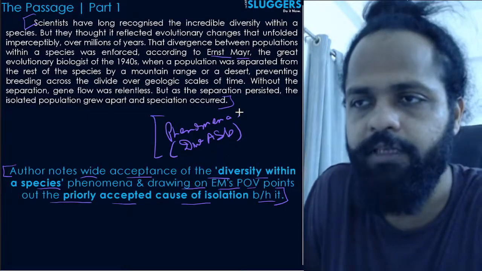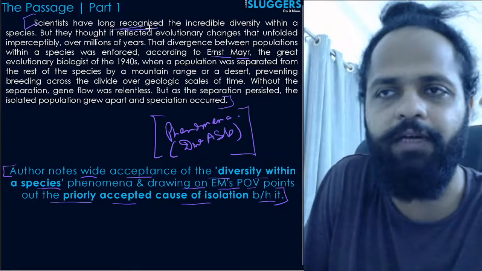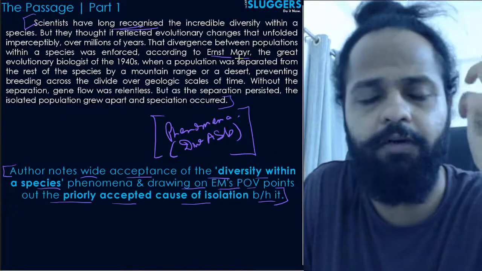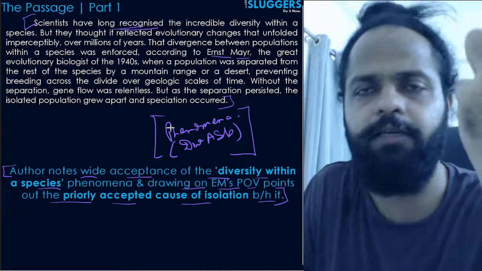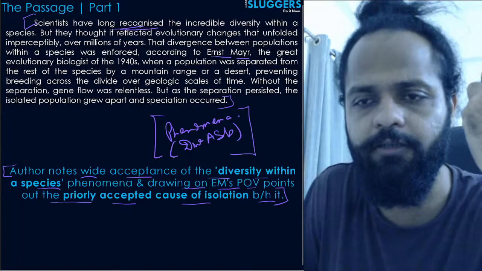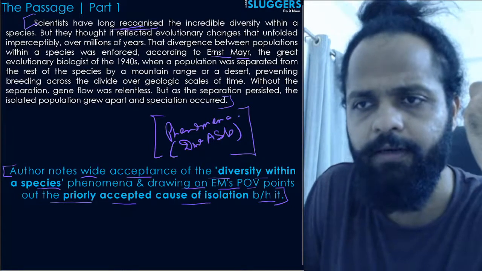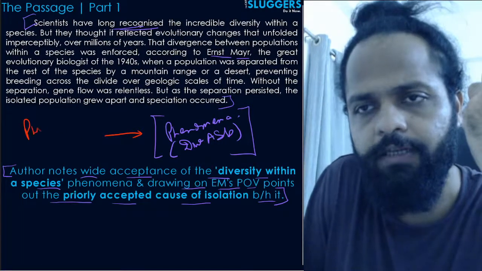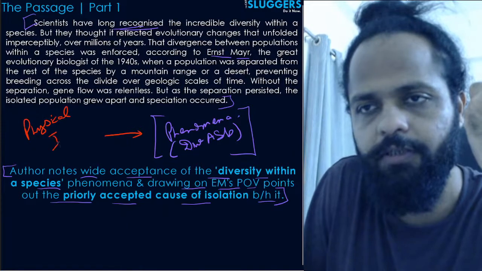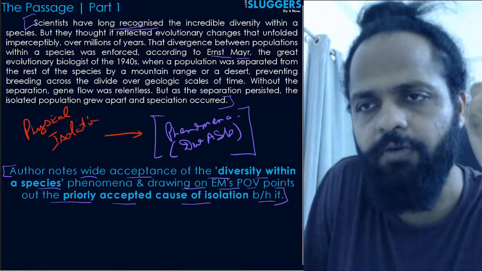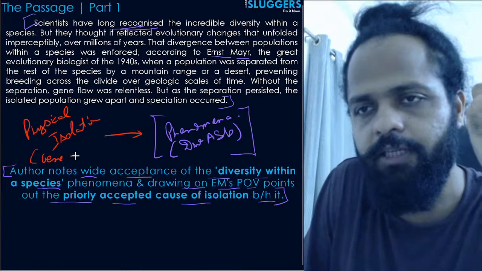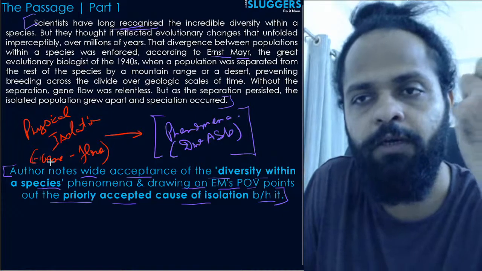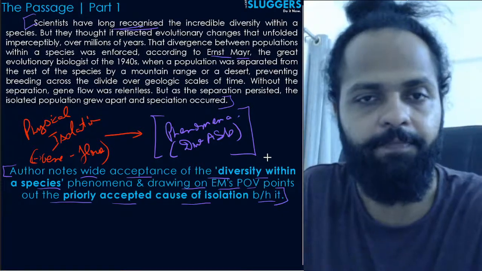So he has noted कि एक भाई ये phenomena तो है, which is anyways long recognized by scientists all over the world. And Ernst Mayr, who was a great evolutionary biologist, came up with the hypothesis that कि यार ये जो phenomena है, the main cause behind this phenomena relates with physical isolation and gene flow, or the lack of gene flow. Okay, physical isolation and the lack of gene flow is the primary cause behind this phenomena. That's what he means to say.